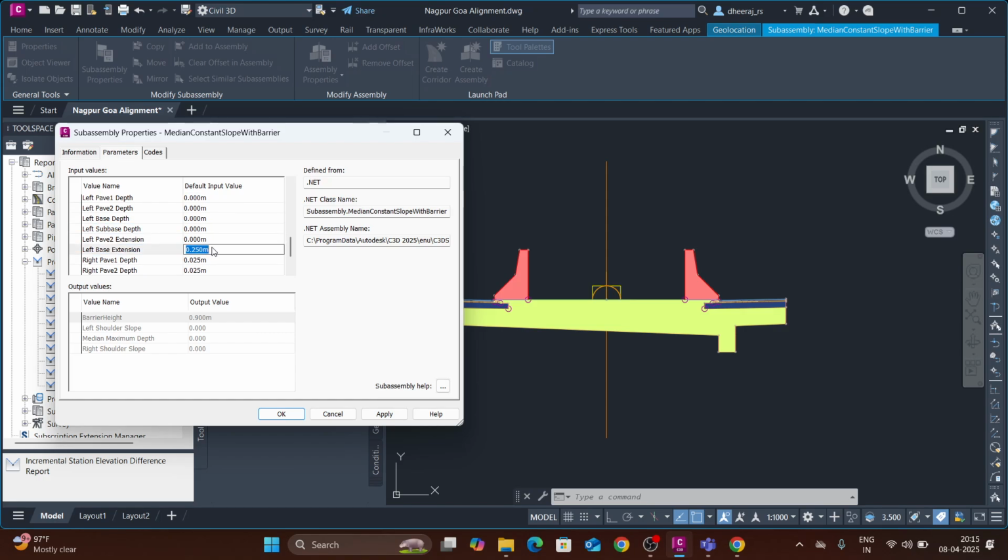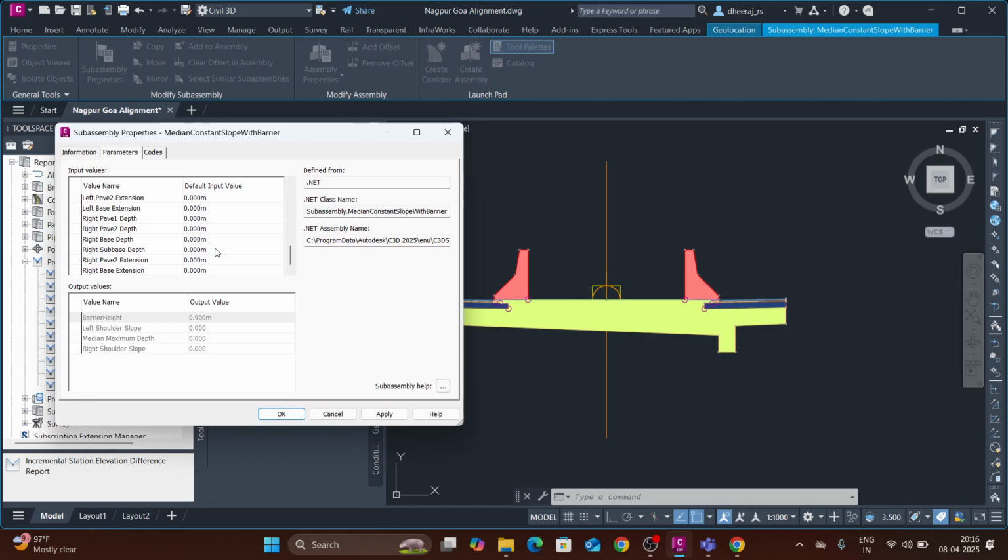Extension also I will make 0. I will make all values related to pavement 0. Right? We only need the pavement depth as 0.5.